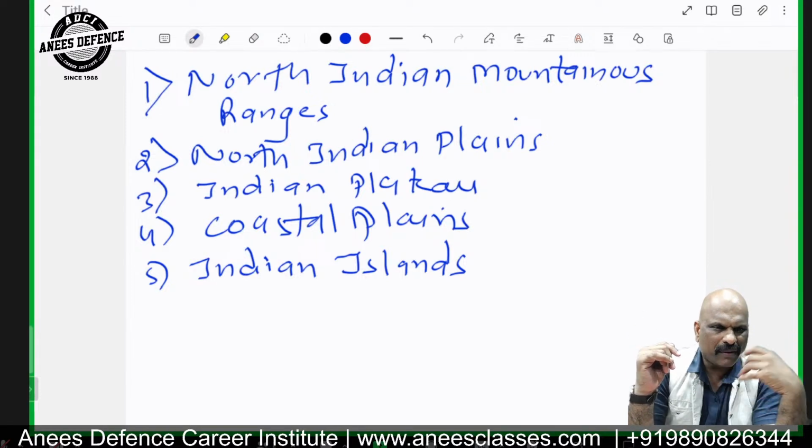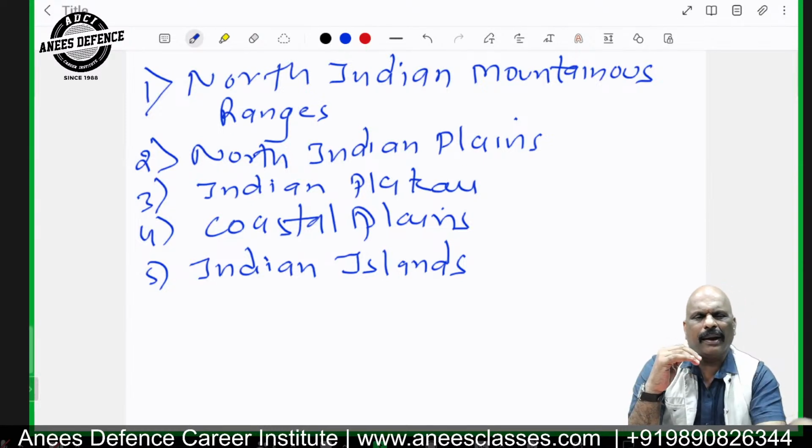Then we have Khadar plains. Khadar plains are made up of newer depositions and newer alluvial. They are basically on the flatland where the speed of the river is very minimum. And these plains are renewed with new alluvial every year when there are floods.